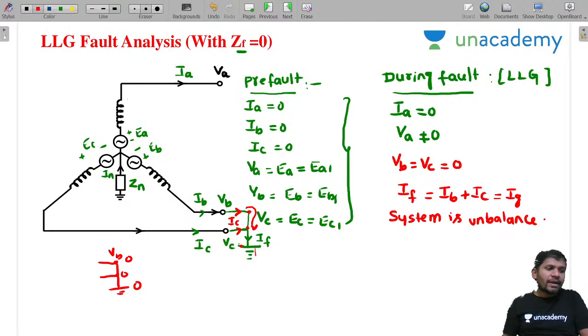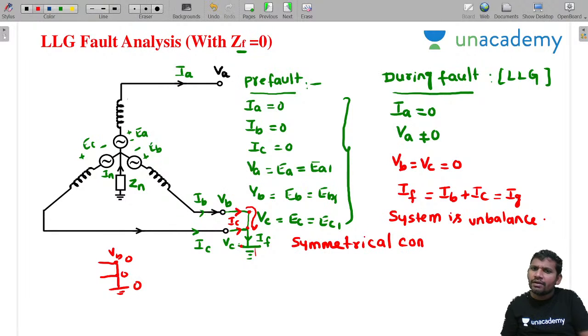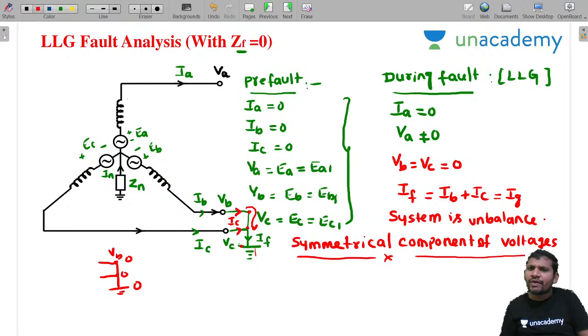The system is unbalanced. Now, I want to calculate the symmetrical components of voltages. You can calculate voltages and currents separately, that is no problem. Here I am calculating the symmetrical components of voltage, mainly because I require voltages to draw the sequence networks. Sir, what is VA0? VA0 equal to 1 by 3 (VA plus VB plus VC).